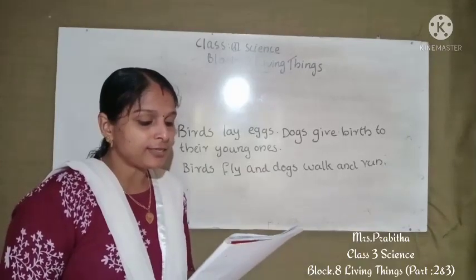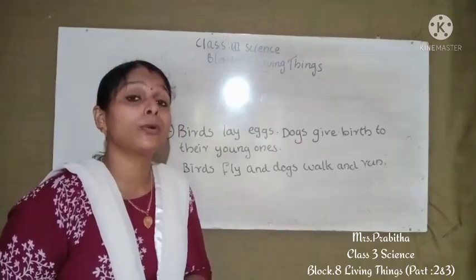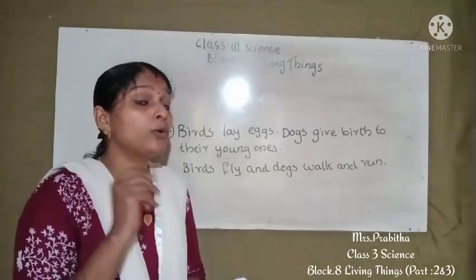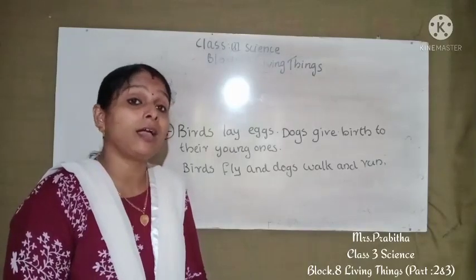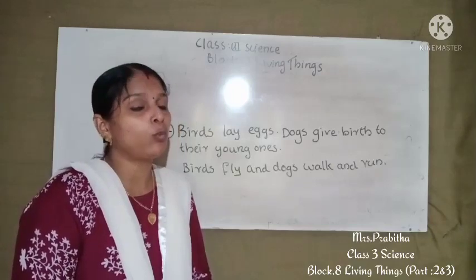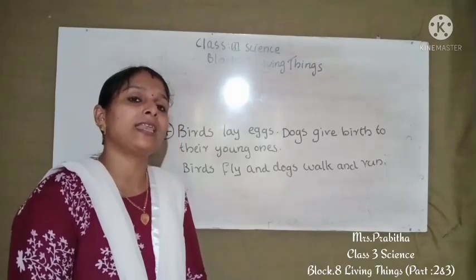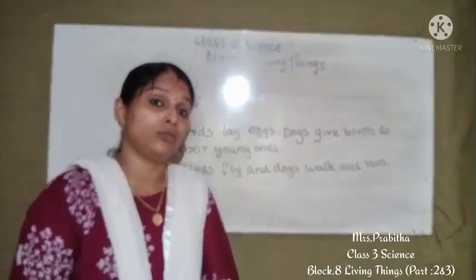Okay, next question is, what are the different ways in which animals reproduce? So animals reproduce in two ways. Some animals lay eggs and some animals give birth to their young ones. Okay, these are the two ways animals can reproduce. So these are the questions we have to discuss in today's class.